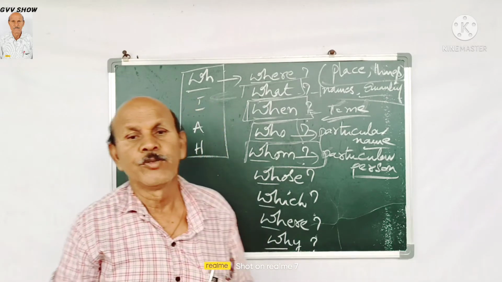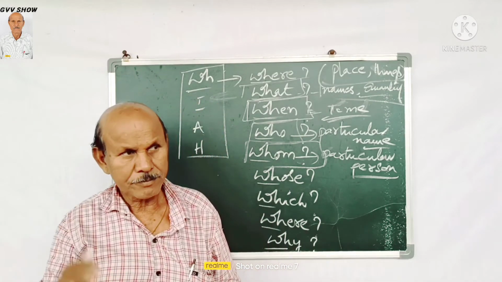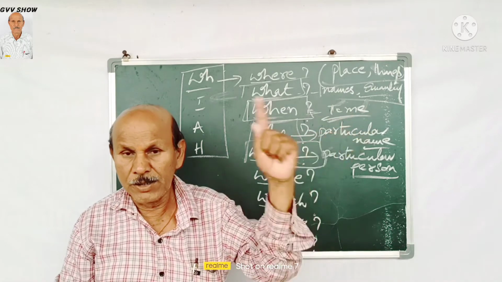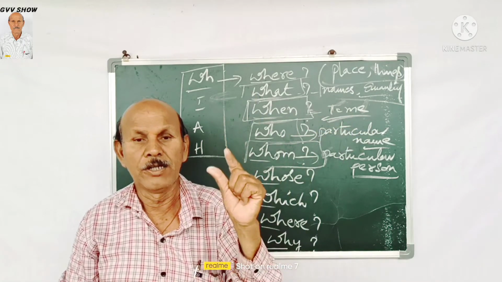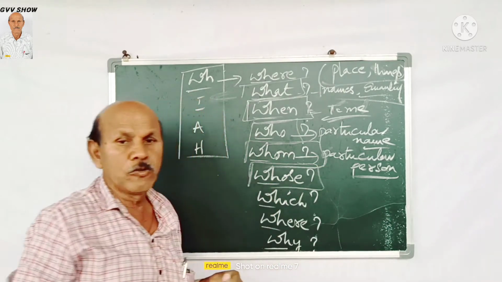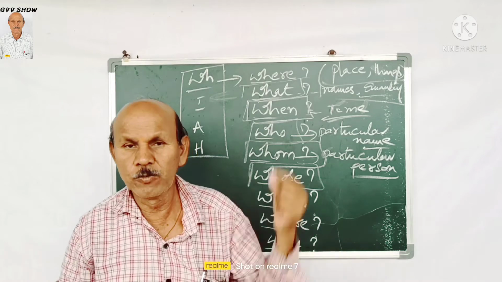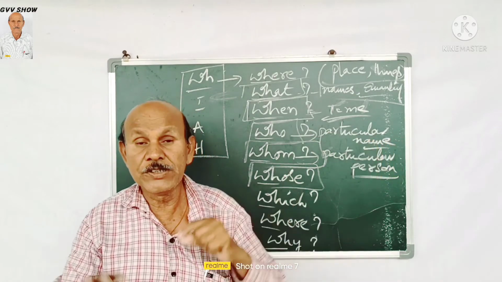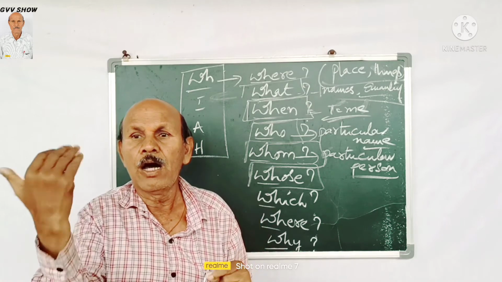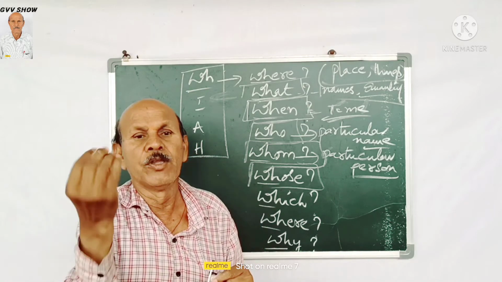Then whose. Whose means particularly knowing some information about another person. For example, I am saying, whose pen is this? Whose book is this? These are particular names. So we know some particular things about other people.